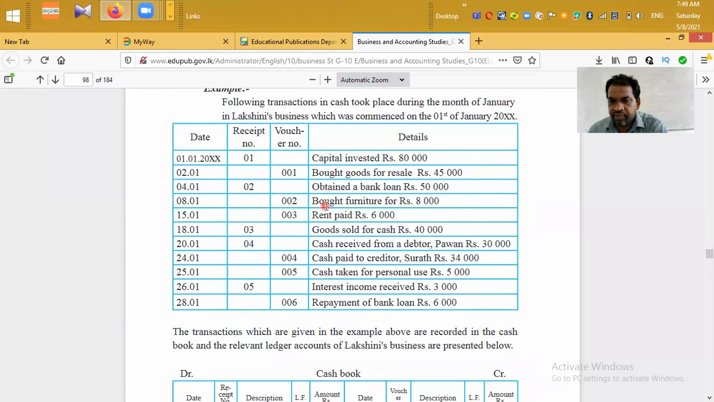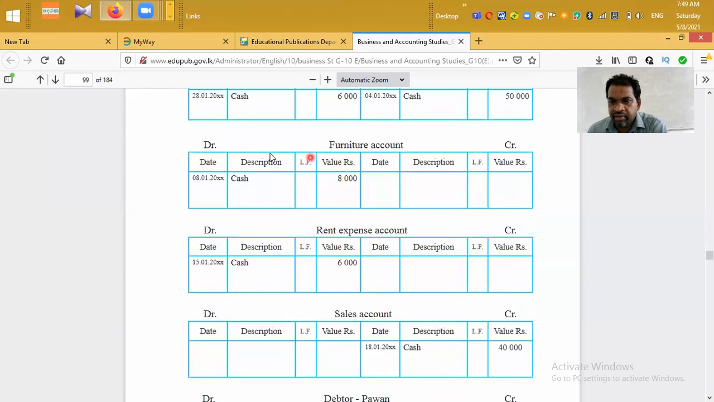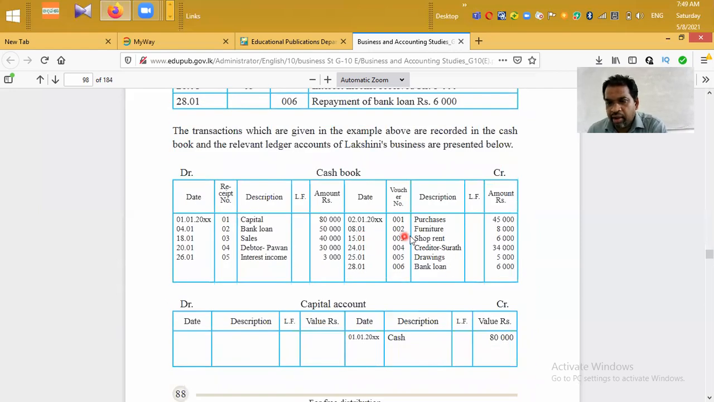Next transaction, 8th January, payment voucher 002, bought furniture for 8,000. Furniture comes under non-current assets. Therefore, asset increases, debit. We can have a separate account for furniture. This is a furniture account, and we can debit 8,000, say cash, date 8 January, and we can credit the cash account as we have made the payment to acquire furniture. Voucher number 002, description furniture, they have credited 8,000.